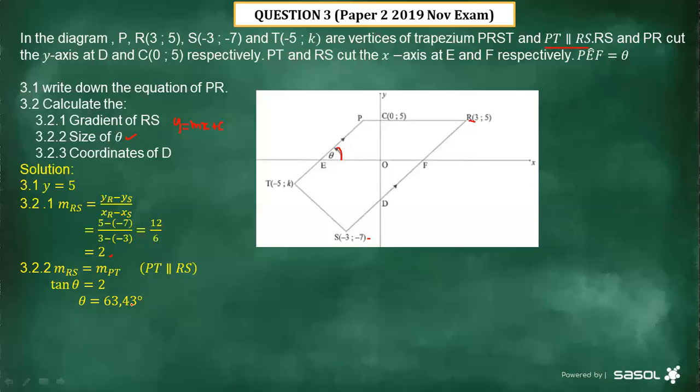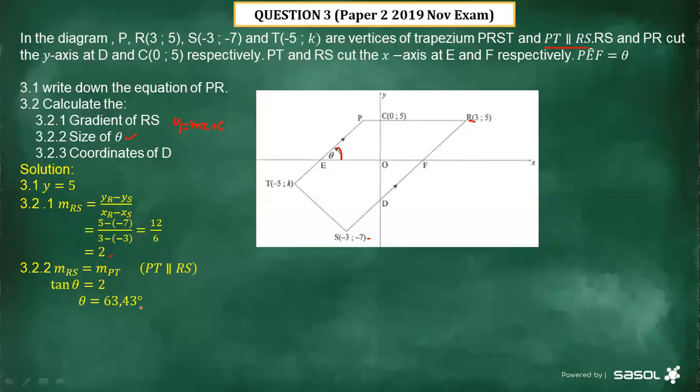In terms of how many digits we should write after the comma, it will depend on the instruction from the question paper. Every question paper has instructions indicating how many digits we should write after the comma, so it's very important to follow that, unless a question has its own instruction.